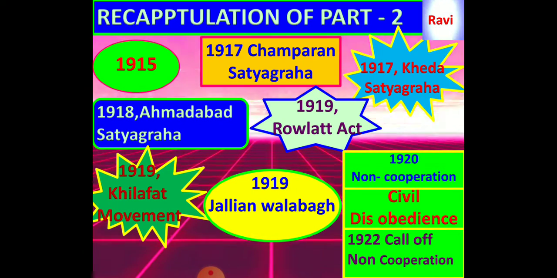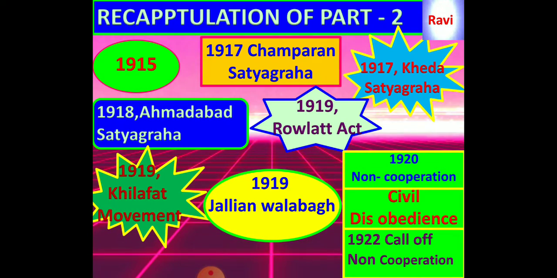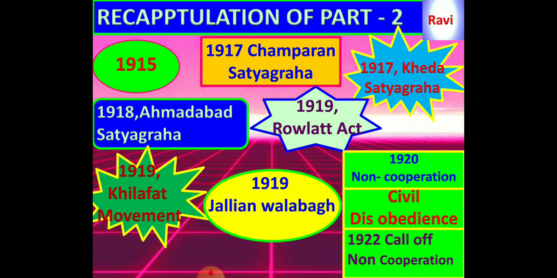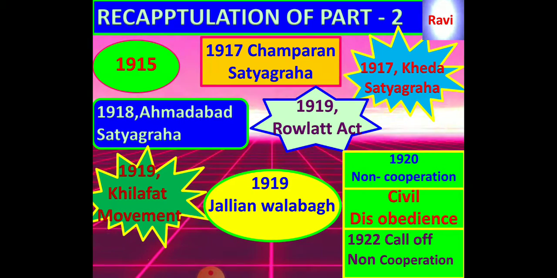So against this incident and many other British government methods, their administration and their policies, the non-cooperation movement was started in 1920, later the civil disobedience movement, and again in 1922 the non-cooperation movement was stopped. All this information we are going to learn in part 3. This is the information which we have learned in part 2, and in part 3 the detailed information about the non-cooperation movement of 1920, the call-off of the non-cooperation movement in 1922, and the 1930 civil disobedience movement, which we will learn in part 3.